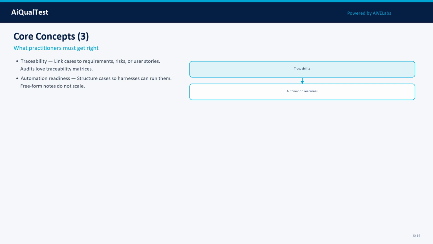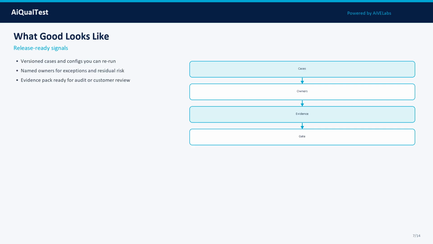Concept 5: Traceability. Link cases to requirements, risks, or user stories. Audits love traceability matrices. Treat this as a measurable property, tracked across model, prompt, data, and tooling changes.